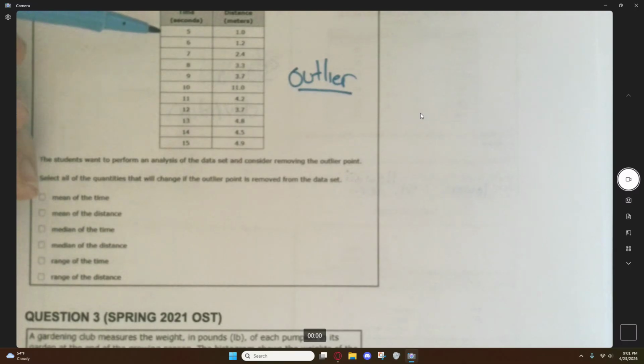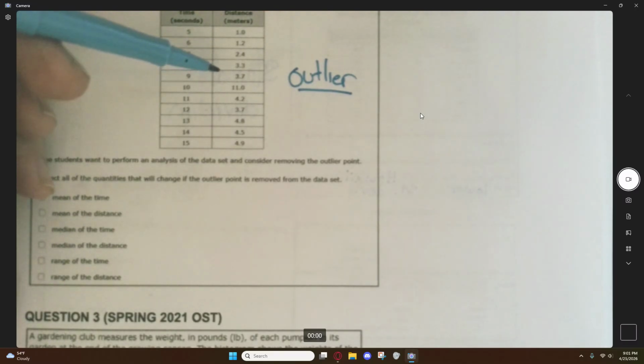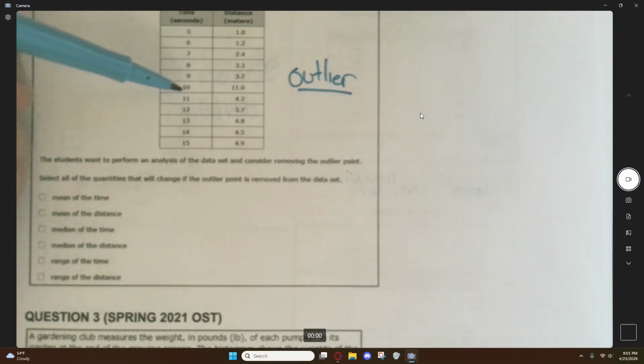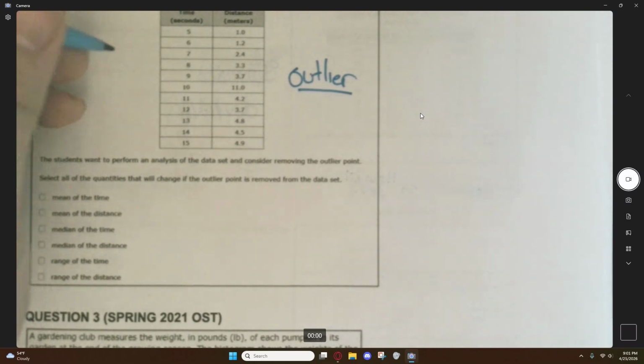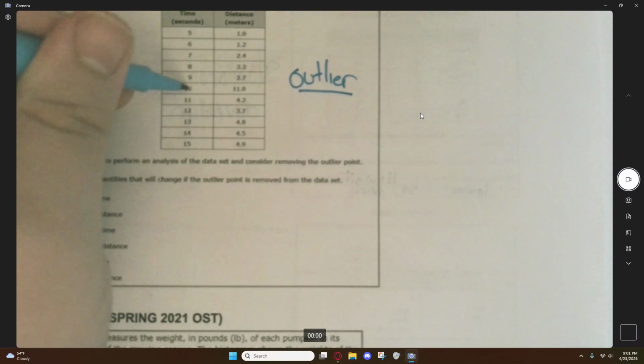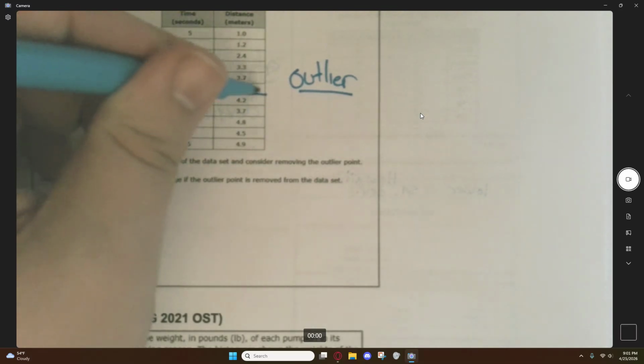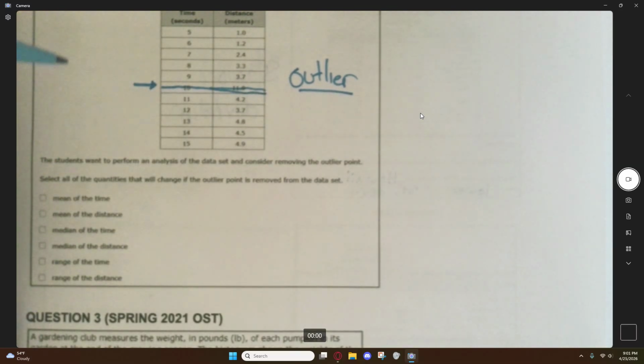So for example, we have time 5 seconds, 1 goes 1 meter. 6 seconds goes 1.2. 7 goes 2.4. 8 goes 3.3. 9 goes 3.7. This all makes sense. It's steadily going up. Then 10 all of a sudden jumps to 11, and then 11 is 4.2. Something weird happened here. We don't know what, but something weird happened here. So if you were to take out this data point, what would change? Okay?